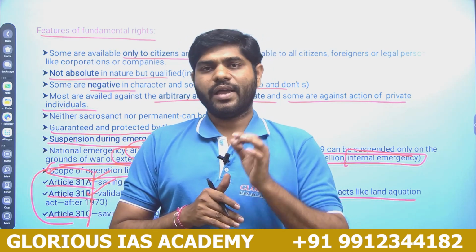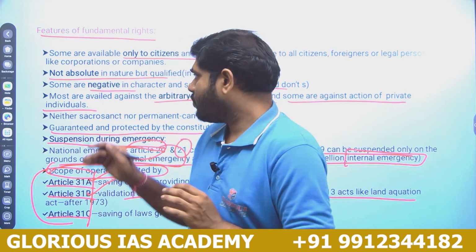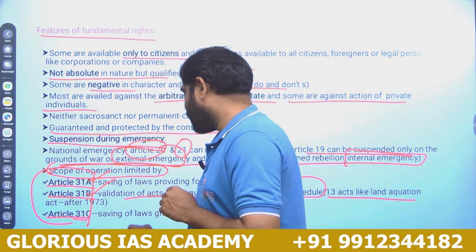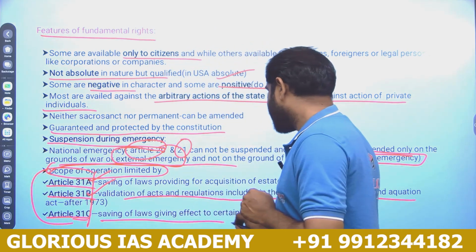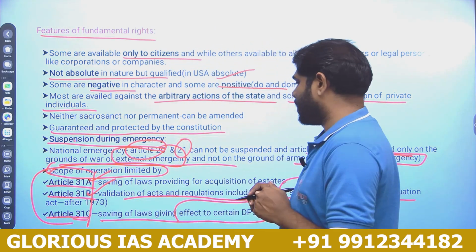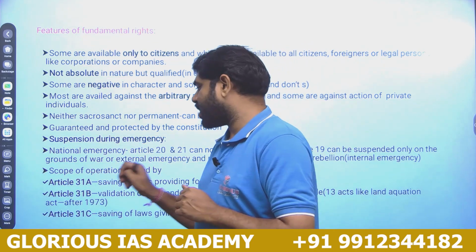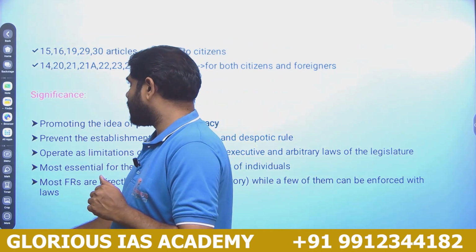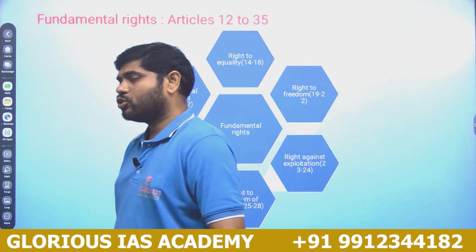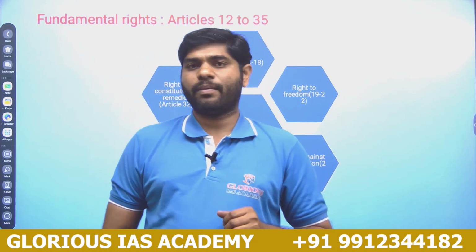So in that way, it imposes some restrictions on the fundamental rights. Article 31C is a saving of laws giving effect to certain DPSP. So these are 31A, 31B, 31C. These are some of the important articles that will impose restrictions on the fundamental rights.